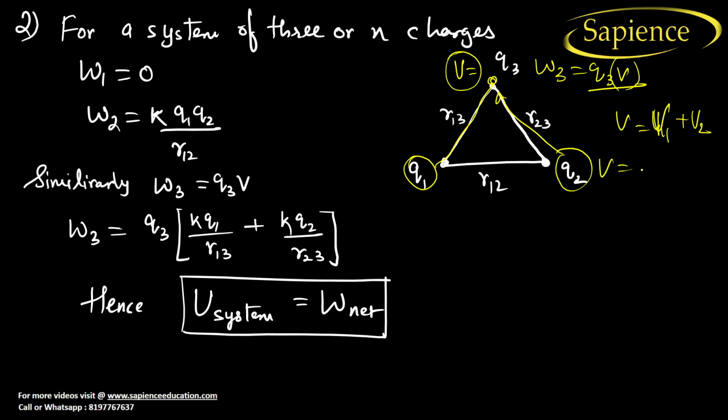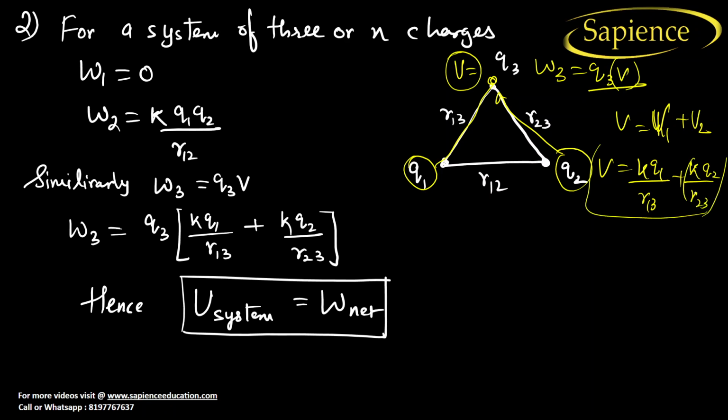So the potential can be written as K Q1 by R13 plus the potential due to charge 2, which is K Q2 by R23.